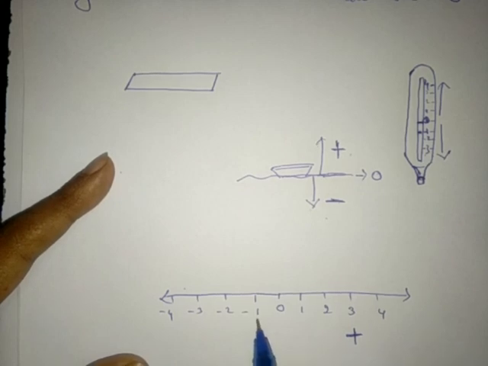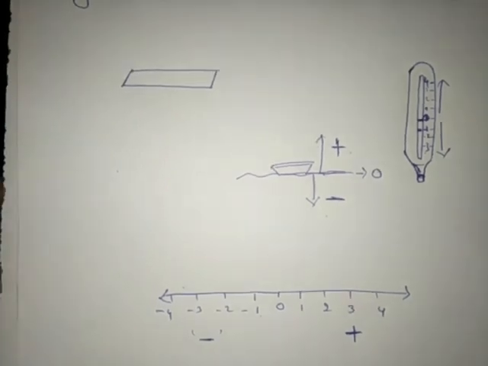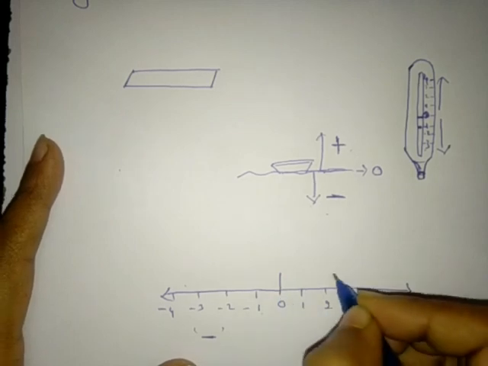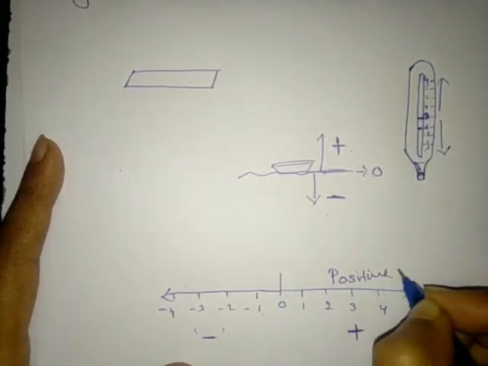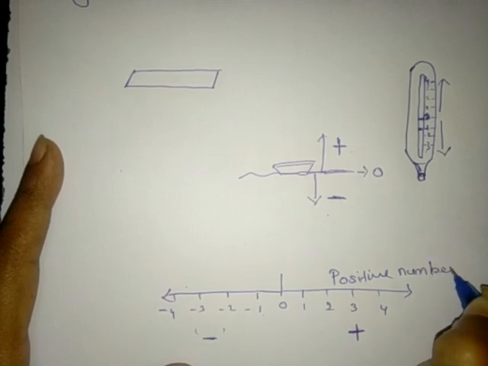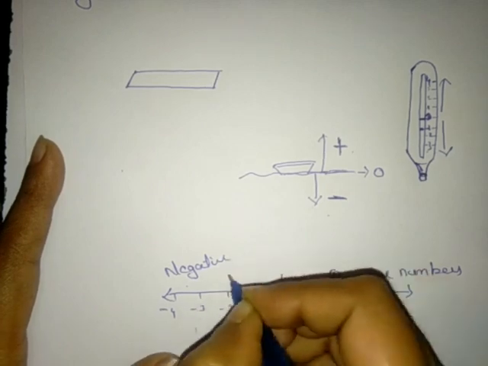And the numbers which are present left to the 0, those numbers are negative numbers, right? I will write here. These are positive numbers. These are negative numbers.